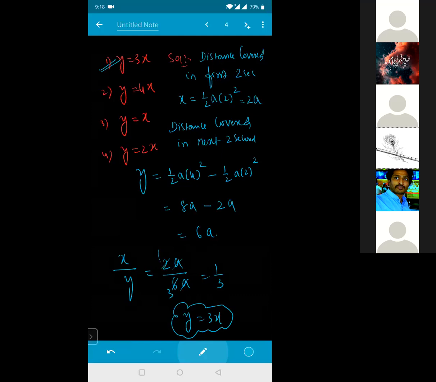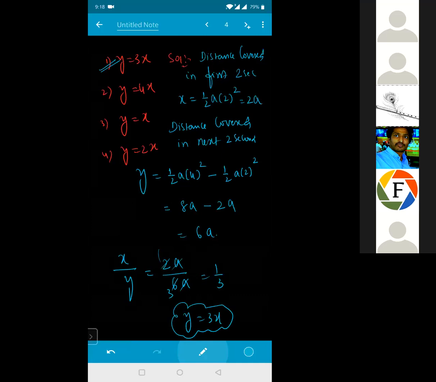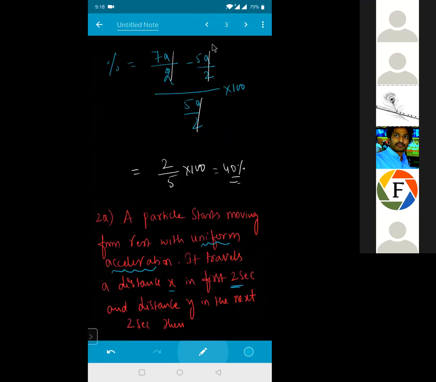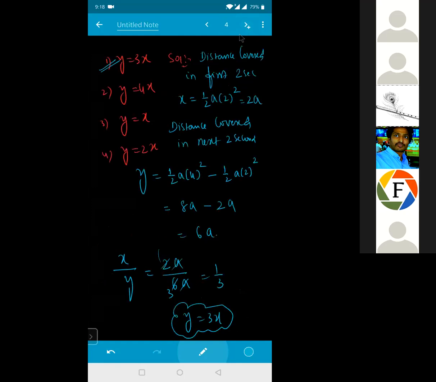Yes, sir. Is the question clear for everyone? Particle starts from rest with a uniform acceleration. It travels a distance x in the first 2 seconds and travels a distance y in the next 2 seconds. So you might have asked me, sir, can you take directly here 2 seconds now? Can I take like that?